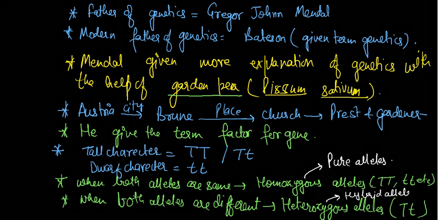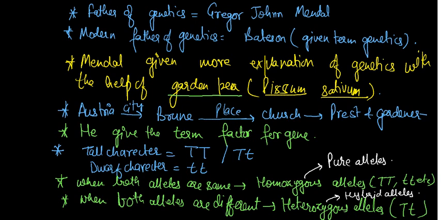So always keep in mind pure and hybrid. Suppose terms are given, dominant and recessive. What is dominant and what is recessive? Always keep in mind that a capital letter, capital T or capital Y or any other, is always dominant to the small letter.